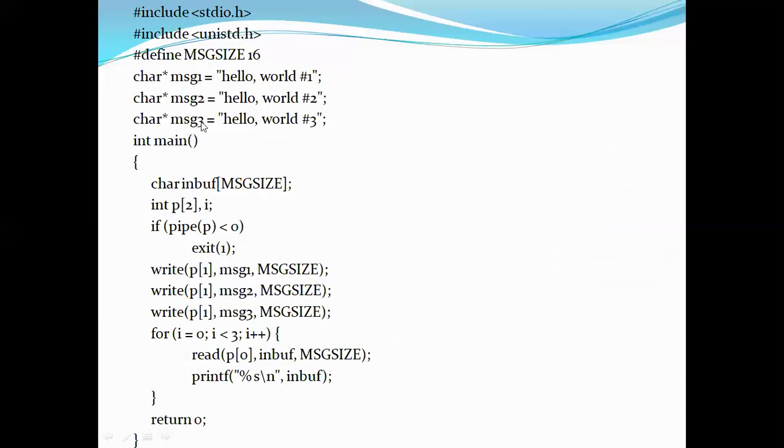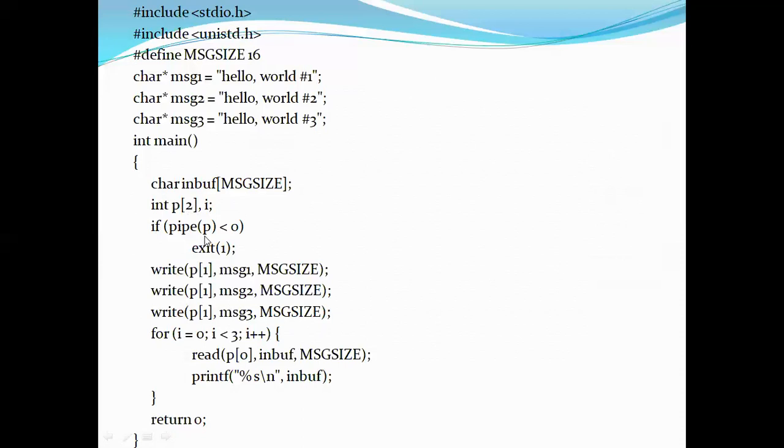Message 1, 2, 3. The messages are hello world 1, 2 and 3. I have declared some buffer size. Now observe here, int p[2], this is the pipe creating statement. We have seen the parameters, right? So int p[2] means the pipe is created here with two descriptors.